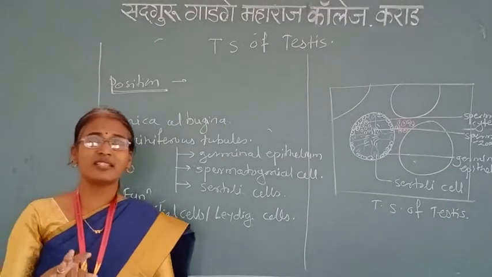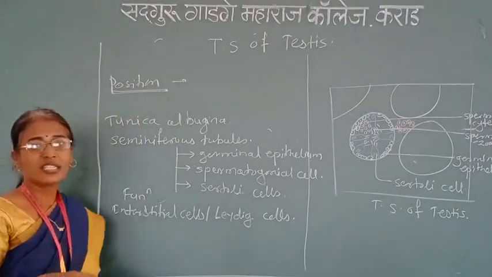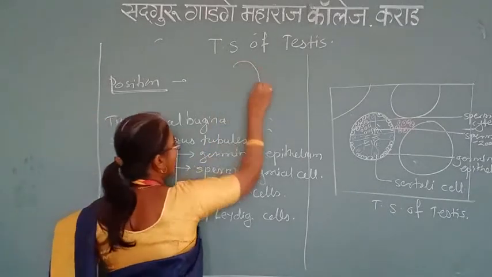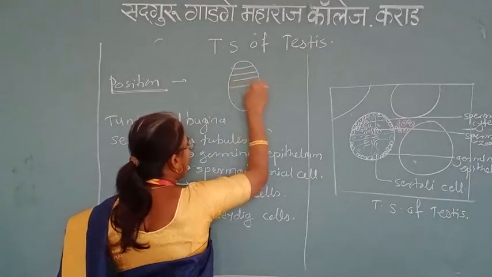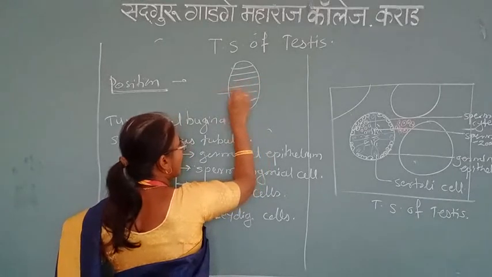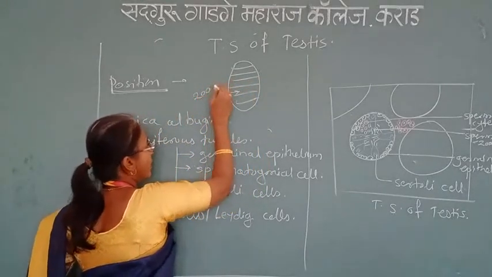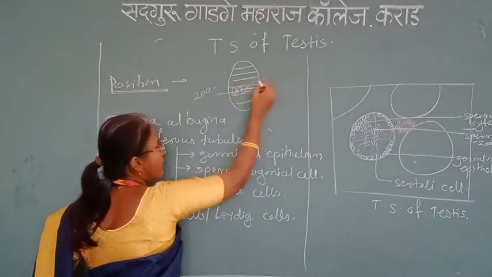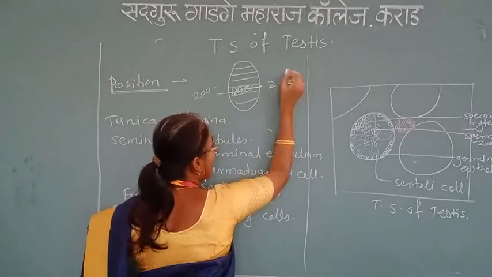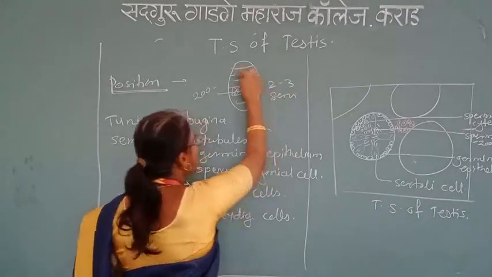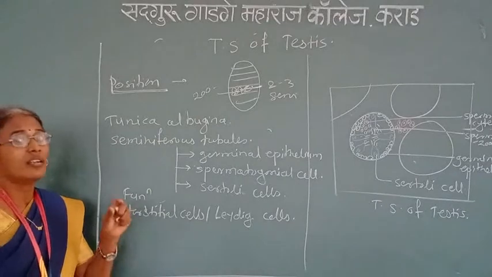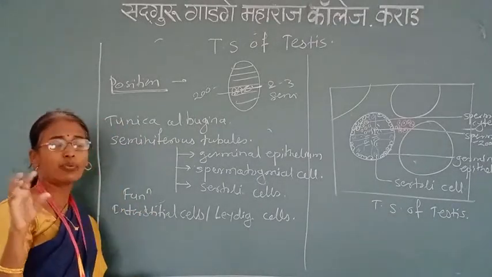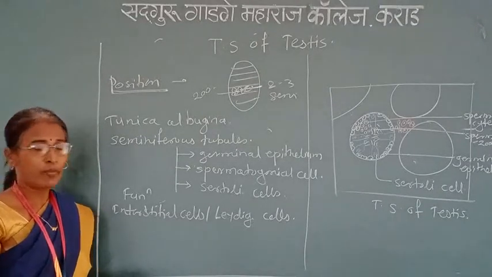Here a pair of testes are present, and each testis has a number of compartments. In each compartment there are approximately 200 lobules, and each lobule has 2 to 3 seminiferous tubules. This is the structure of the testis, and its position in the scrotal sac, which is present outside the abdominal cavity.